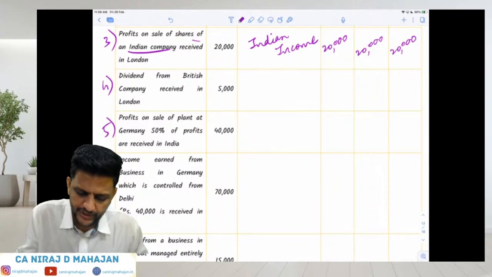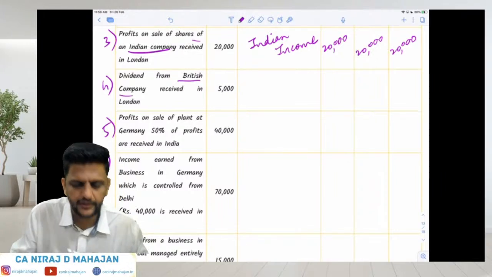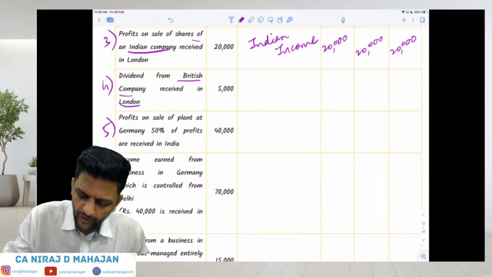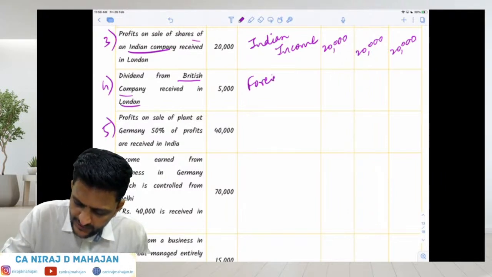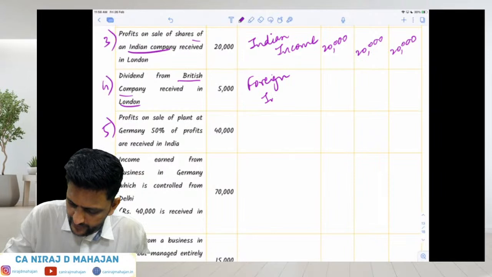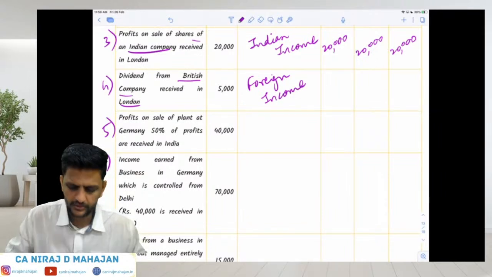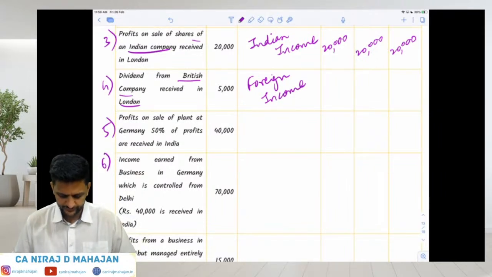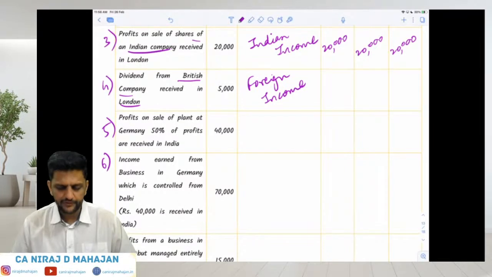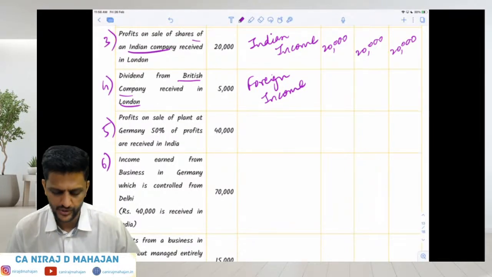Fourth one. Dividend from British company received in London. This will be your foreign income. I hope you are understanding. Please ask me doubts if you have any. Completely foreign income, no? Accrued outside as well as received outside. How much? 5,000.